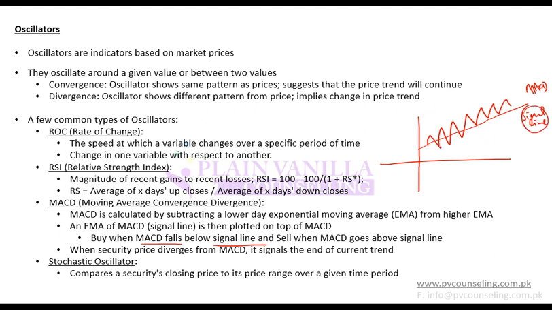If MACD falls below the signal line, you buy. If MACD goes above the signal line, you sell. So this is moving average convergence divergence. You first calculate convergence divergence, but calculating it is not enough. Then you take its own moving average and plot it, and then you take the same approach: if it falls below, you buy. If it goes up, you sell.